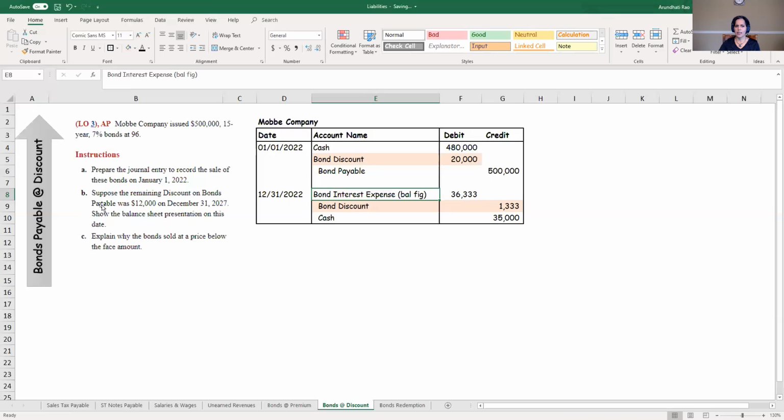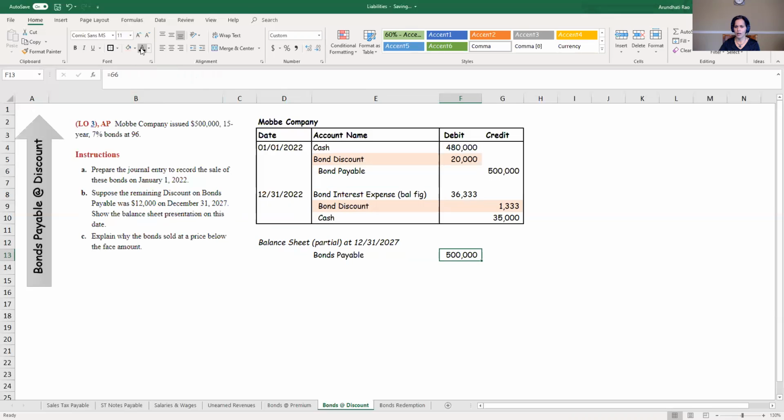In part B, they're asking you, suppose the remaining bond discount is 12,000 at December 31st, 2027. How would it be presented in the balance sheet? So let's do a partial presentation. I have bonds payable. Again, I show it at the full amount, the $500,000. Bond discount is a contra account.